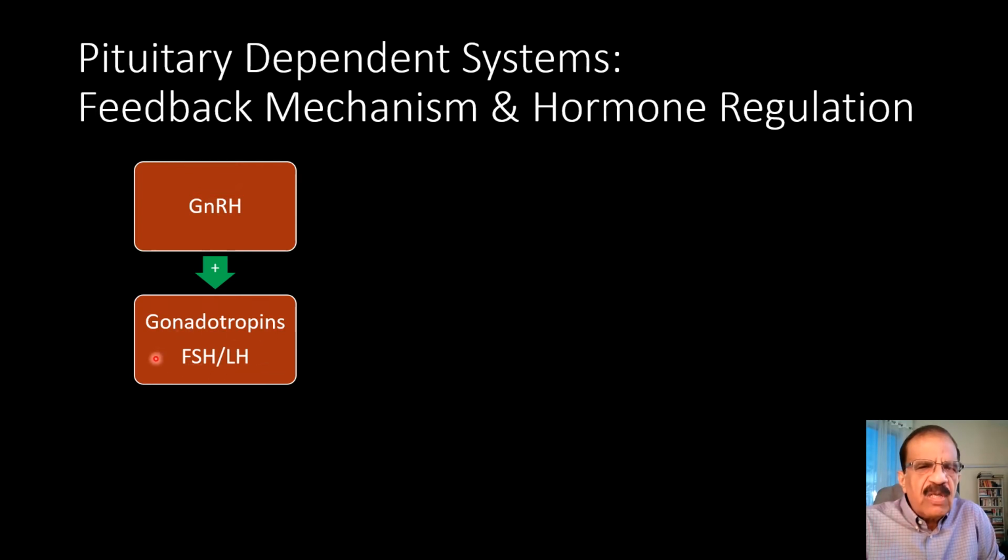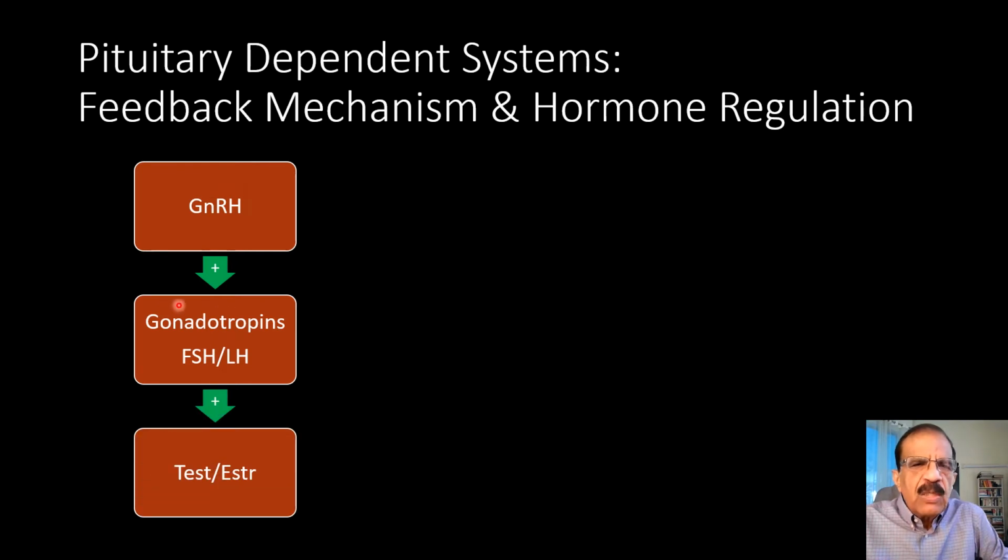They are collectively called gonadotropins, and these gonadotropins do not have any direct action on the tissues, but they stimulate our gonads to produce testosterone, mostly in men, and estrogen, both in men and women, but mostly in women. These are the hormones which actually have effect on the tissues.